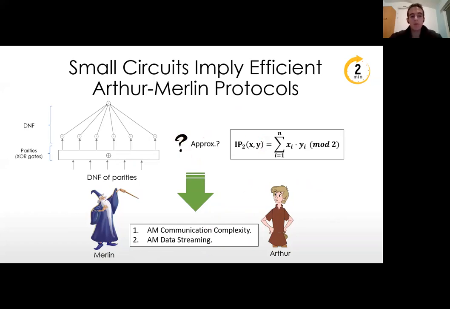And this is the right place to put some disclaimer. Finding lower bounds in Arthur-Merlin communication complexity or Arthur-Merlin data streaming models is actually considered a difficult problem. But there is a lower bound in a slightly different model that is called Arthur-Merlin holographic interactive proof. The reason I point it out is that in the construction of our protocols, we first construct a preliminary protocol in the holographic interactive proof model, and only then do we derive from it multiple protocols in these two communication complexity and data streaming models. So it might also be an interesting direction to consider.